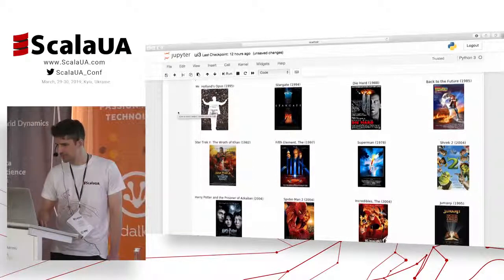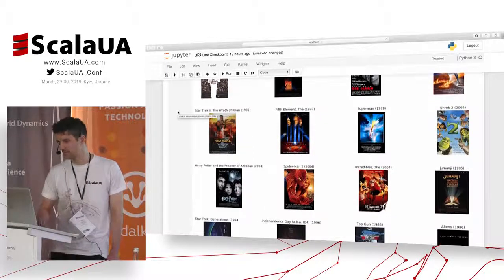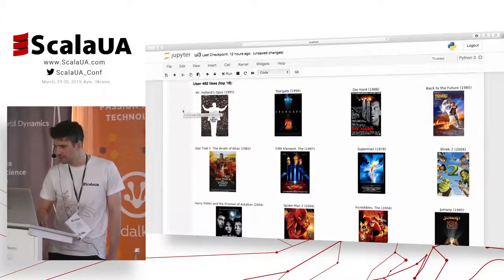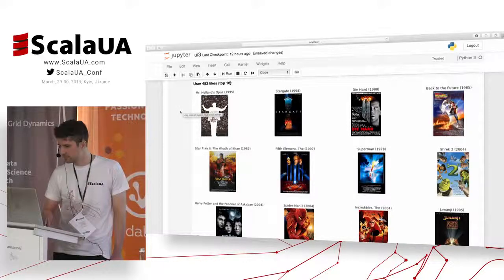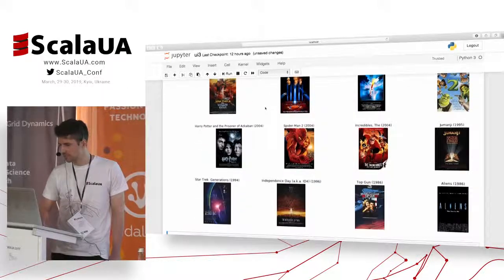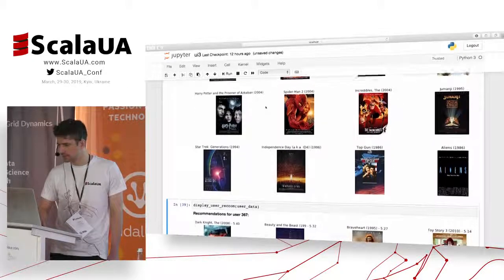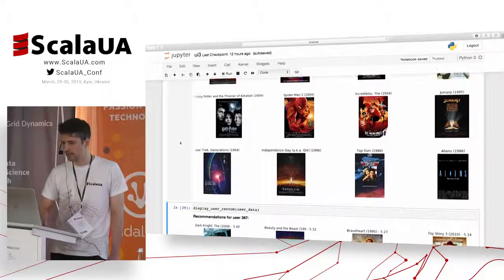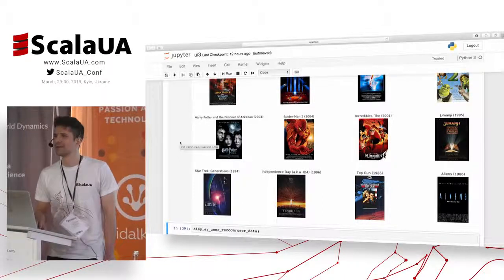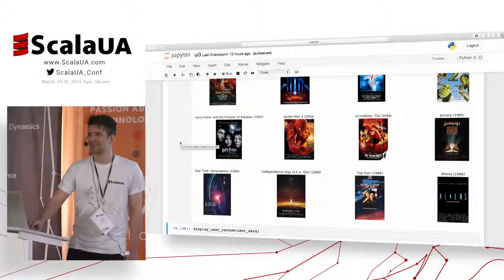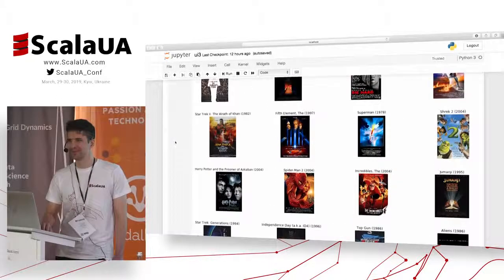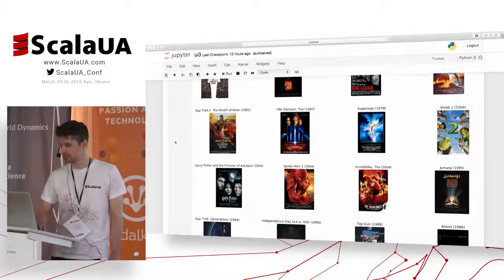Die Hard, Superman, Star Trek, Harry Potter. Yeah, we can do this. So what we have here: Die Hard, Back to the Future, Shrek, Superman, Star Trek, Spider-Man, Jumanji, Aliens, Top Gun, Independence Day. So, any guesses? Interstellar, okay. Any other guess? Peter Pan, okay. Why not? Okay, that's it? Matt? You're a cheater.